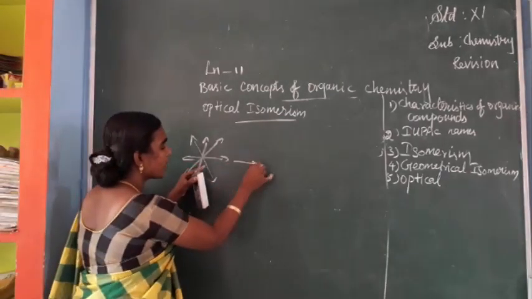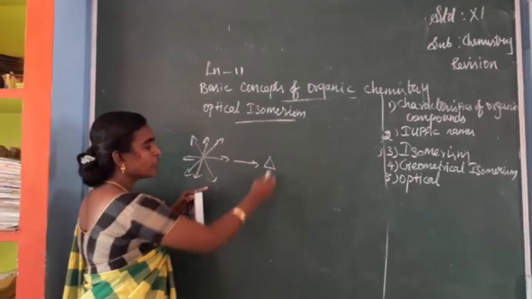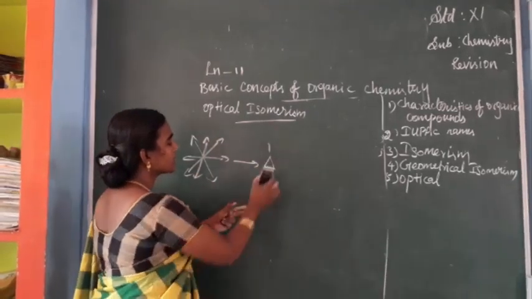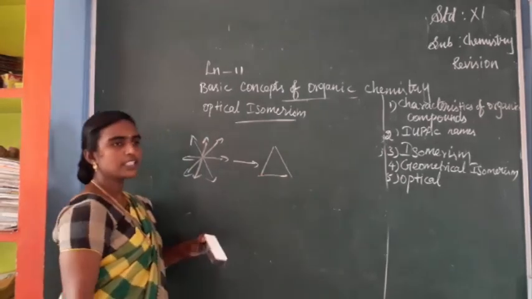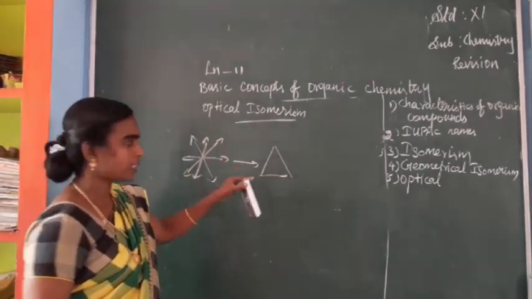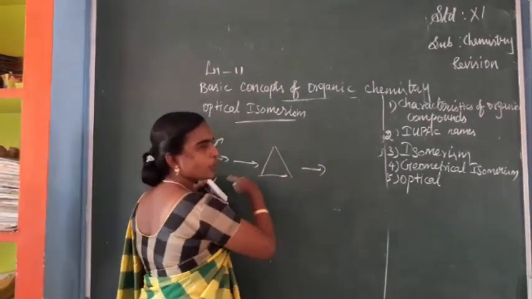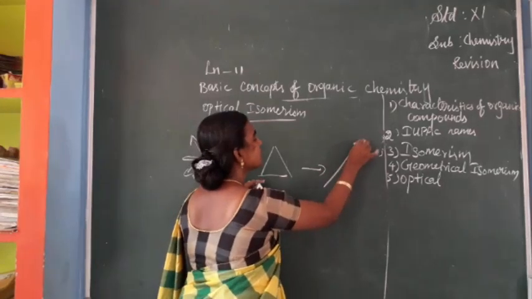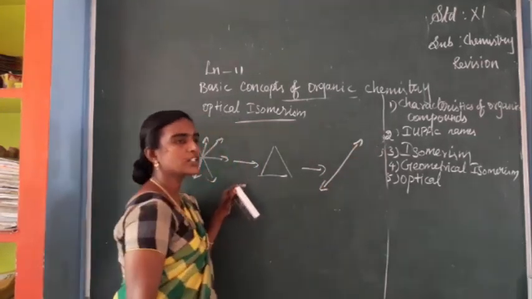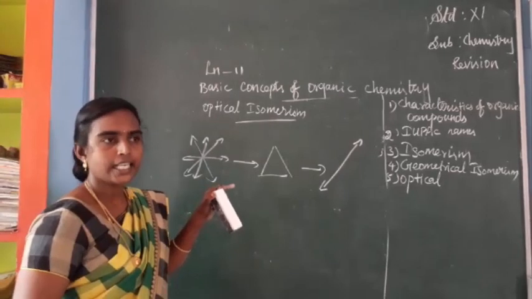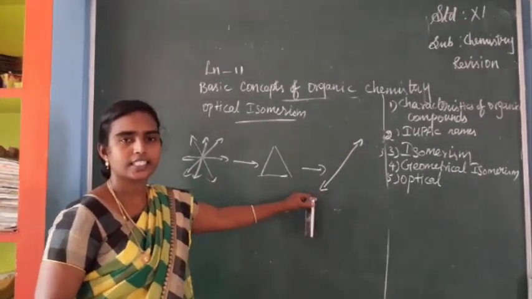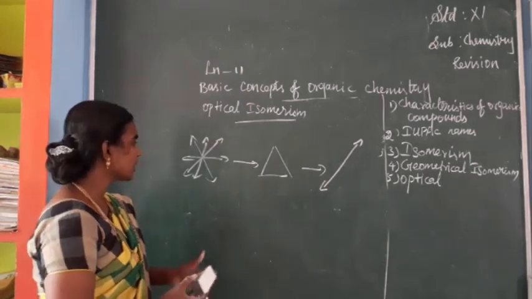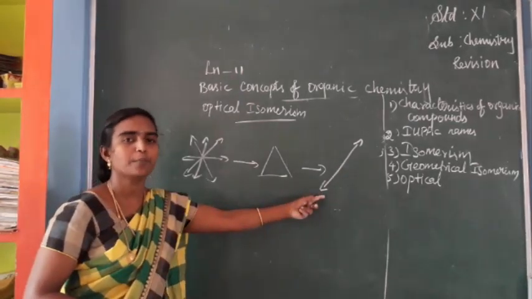When it is passed through a Nicol prism, afterwards you get a light that propagates only in one direction, it may be in clockwise direction or anti-clockwise direction. Have you understood? So this light is now called plane polarized light.